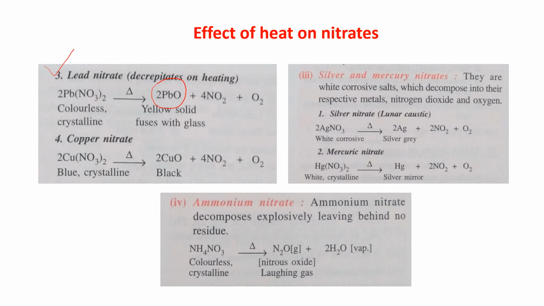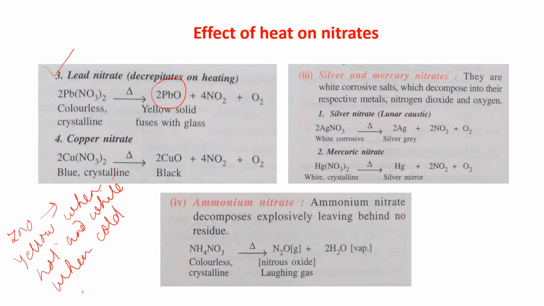So what are we getting? In the last slide we saw that zinc oxide is yellow when hot and white when cold, and lead oxide is yellow in both hot as well as cold condition.